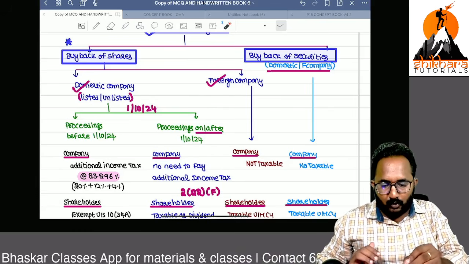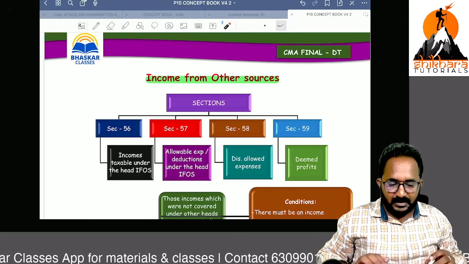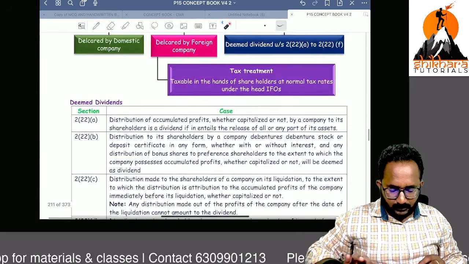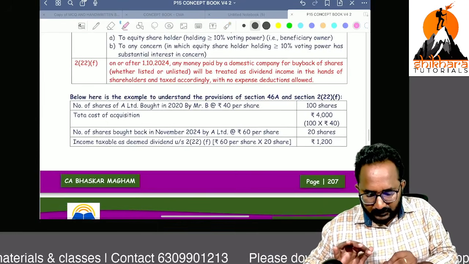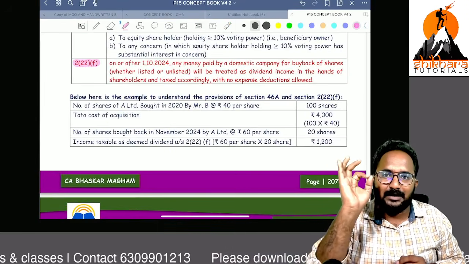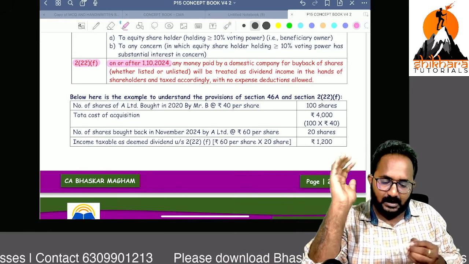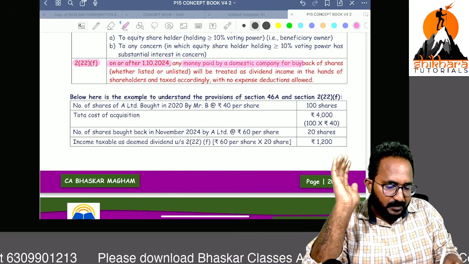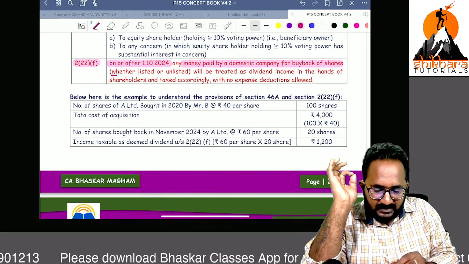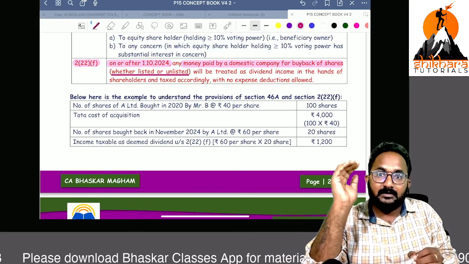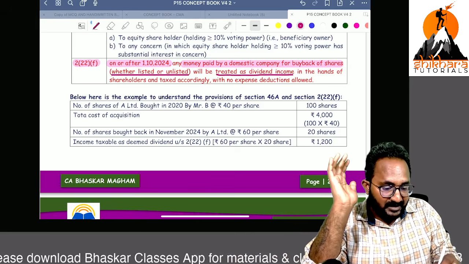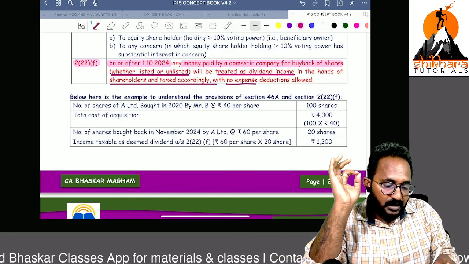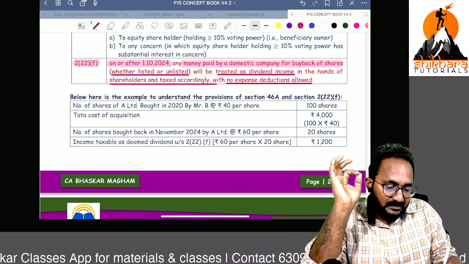So now we have to open the income from other sources, directly the deemed dividend concept. They have introduced one new section, section 2(22)(f). Can you tell me what the amendment is on or after 1/10/2024? Any money paid by a domestic company for buyback of shares, whether a listed company or an unlisted company, whatever that amount is, is directly treated as dividend income in the hands of shareholders and will be taxed accordingly. And we already know no deductions are allowed against this income.